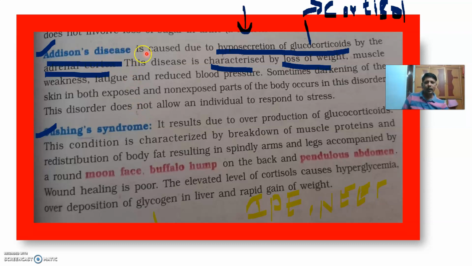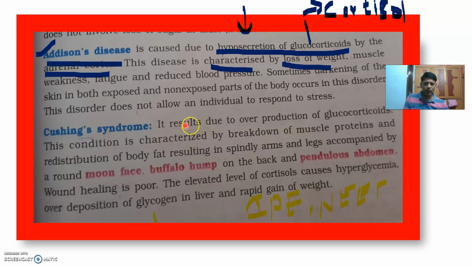Again, Addison's disease is caused by hyposecretion of glucocorticoids by which part of the adrenal gland? Adrenal cortex. Look at this one. Cushing's syndrome. What is this syndrome?